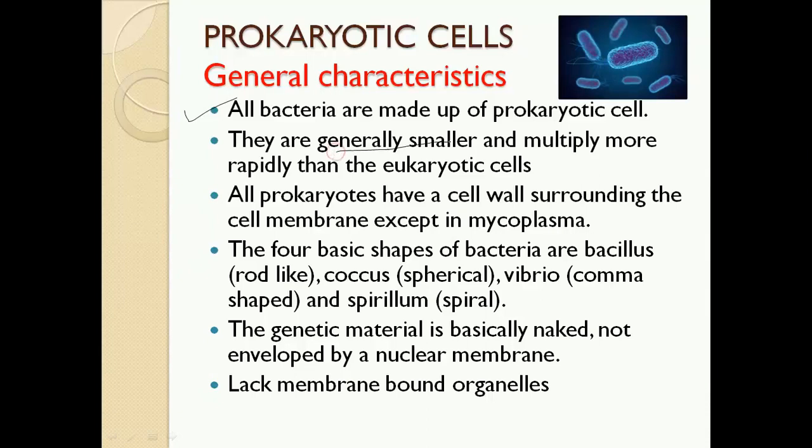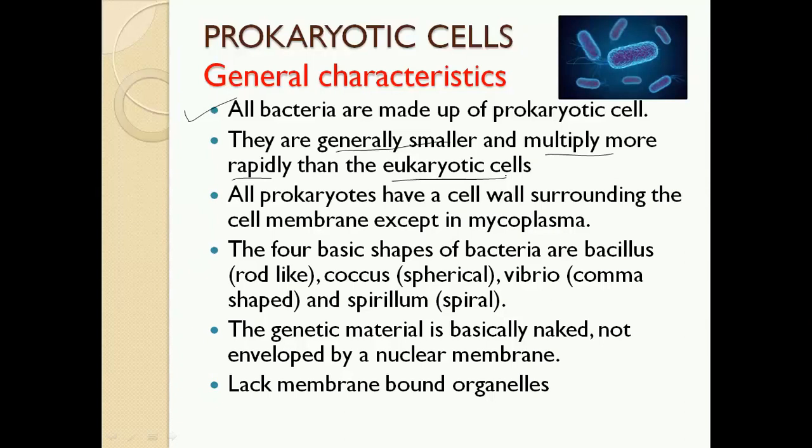They are smaller and multiply more rapidly than eukaryotic cells. So what does it mean? If you compare the size of the prokaryote with respect to the eukaryote, the prokaryotes, meaning bacteria, are very tiny as compared to the eukaryotic cell.